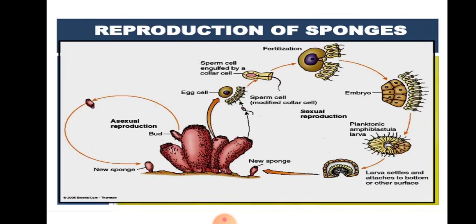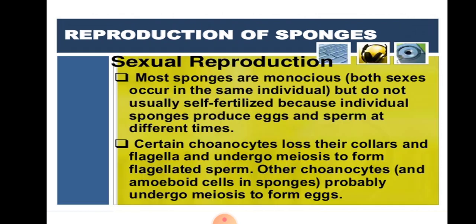Then the reproduction of sponges, first the sexual reproduction. Most of the sponges are monoecious. Both sexes occur in the same individual. Individuals are divided into monoecious and dioecious. When both sexual organs are present in one individual, those individuals are known as monoecious animals. When the male and female sex organs are present in different animals of the same species, those animals are known as dioecious animals.